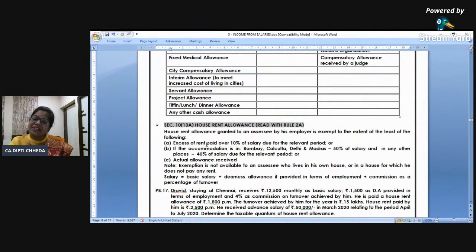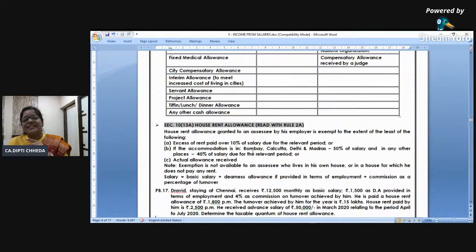Now I am getting HRA, but I am staying with my aunt. Am I paying any rent? No. My rent is 0. 0 minus anything, 0. Least of the things is 0. Exemption, 0. So the most important thing to get an exemption is rent should be paid. Pay rent to someone. There should be an agreement, you have to pay.